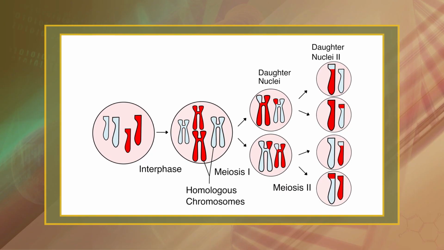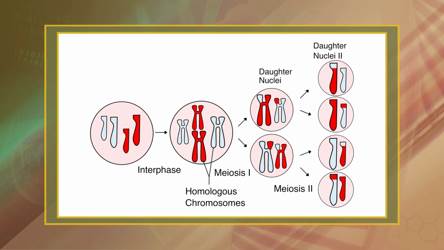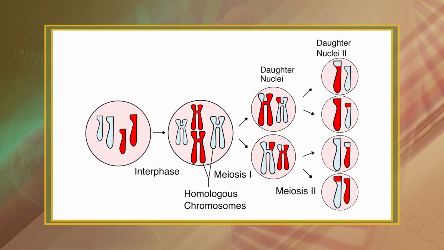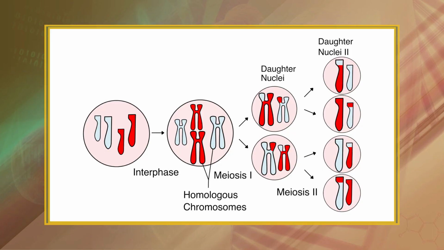Meiosis is a complex process and meiotic mistakes in humans appear to be surprisingly common. Homologous chromosomes may fail to separate from each other during meiosis 1, or sister chromatids may fail to come apart during meiosis 2. When either of these situations occurs, gametes are formed that contain an abnormal number of chromosomes, either an extra chromosome or missing chromosome.